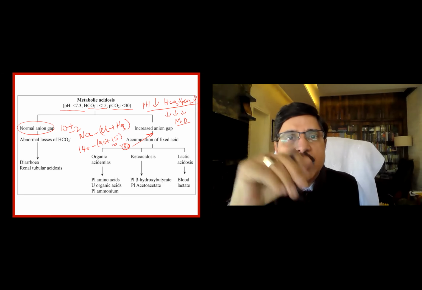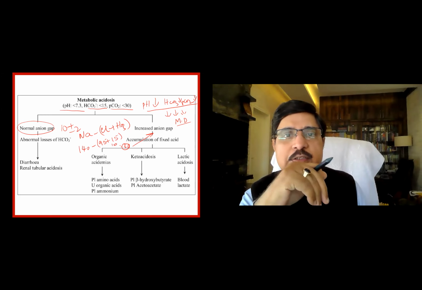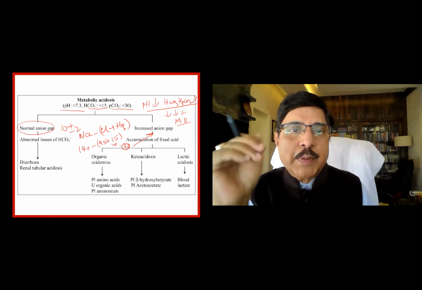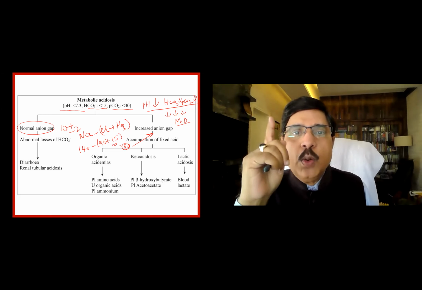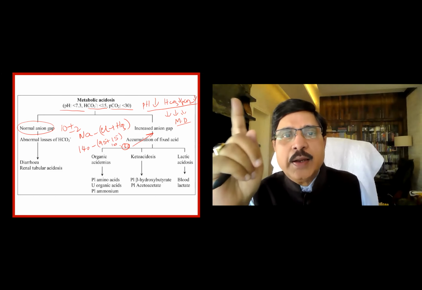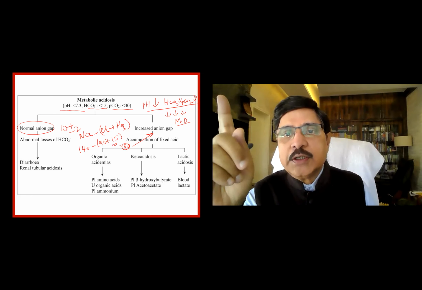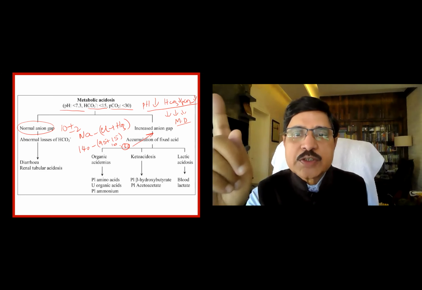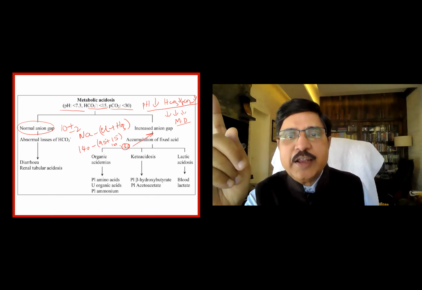The next question, after identifying metabolic acidosis from the three parameters above, a low pH, low bicarbonate and low carbon dioxide partial pressure, all indicating metabolic acidosis, is whether there is an anion gap widening or not.